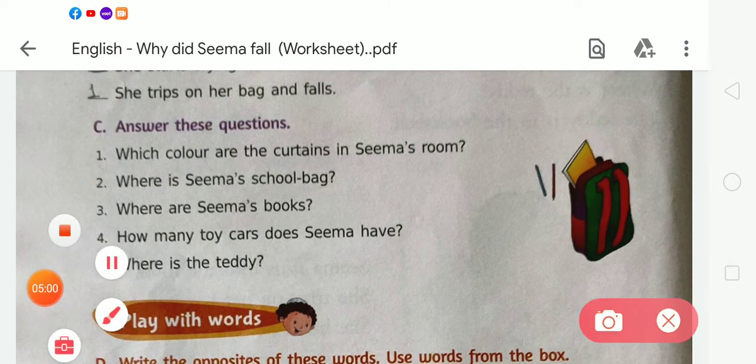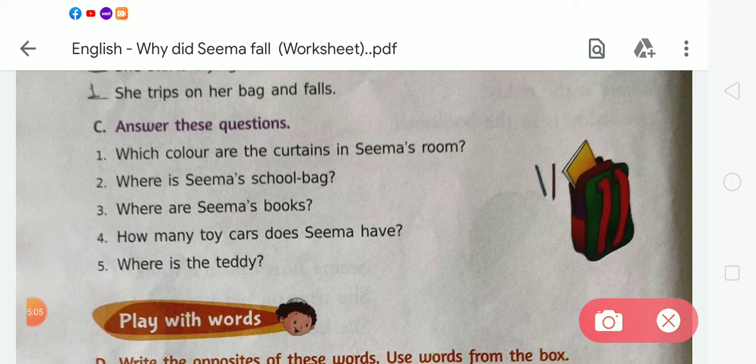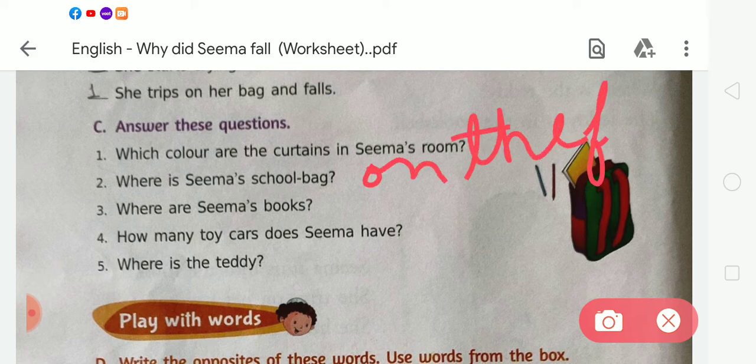We read the story and we know that Seema's school bag is on the floor. On the floor. What is the spelling of floor?